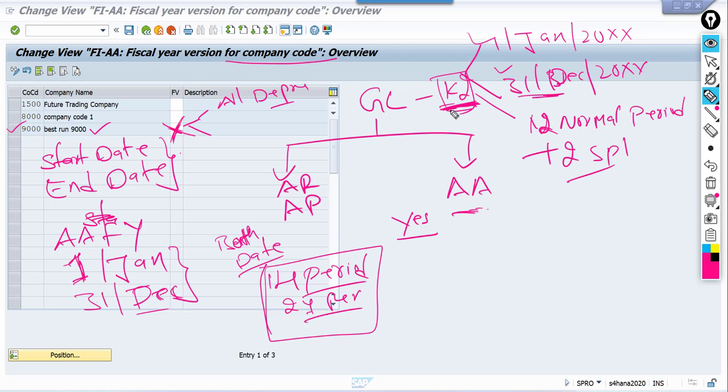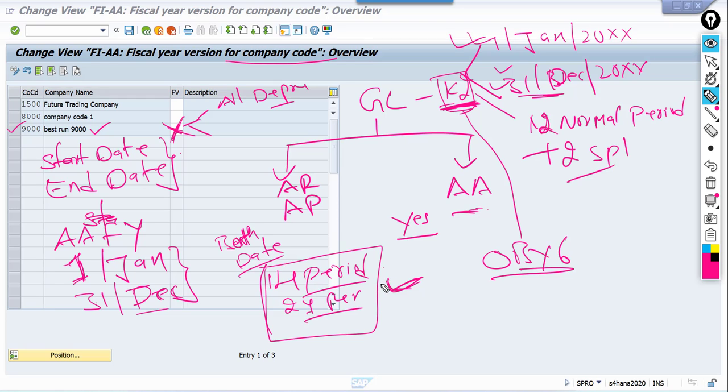keeping in mind that whatever fiscal year variant is maintained at OBY6, the start date and end date of the newly customized fiscal year variant should be equal to this one only. You can change the periods. Only for this purpose can we create and assign a new fiscal year variant in asset accounting. Apart from this, in general, we are not going to have this kind of requirement.